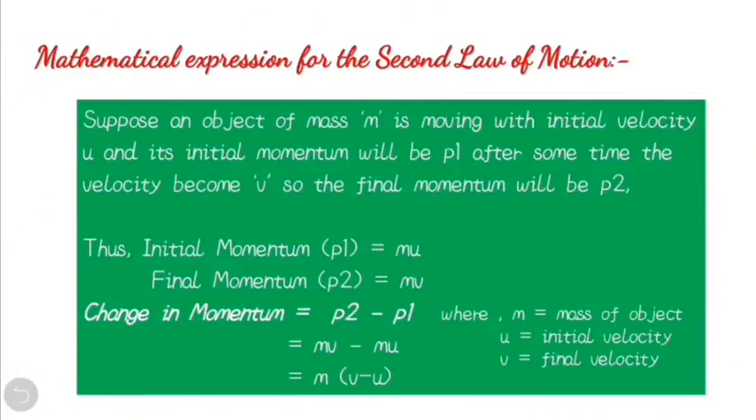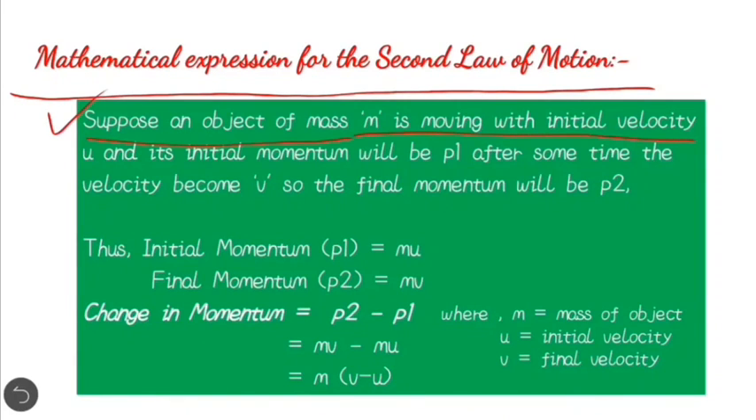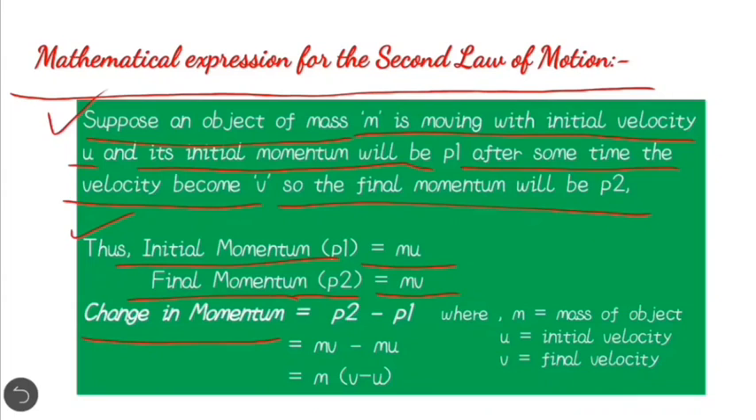Now we will see the mathematical expression for the second law of motion. It means how to derive the mathematical formula for force. Suppose an object of mass m is moving with initial velocity u, and its initial momentum is p1. After some time, the velocity becomes v, so the final momentum is p2. The initial momentum p1 equals m multiplied by u, and the final momentum p2 equals m multiplied by v.